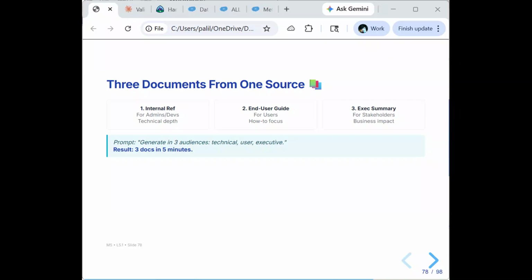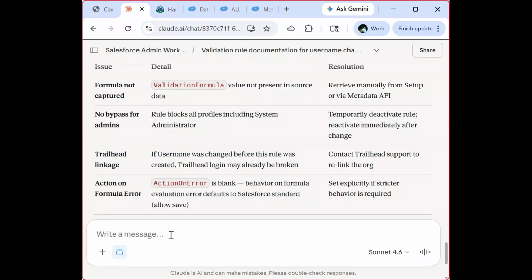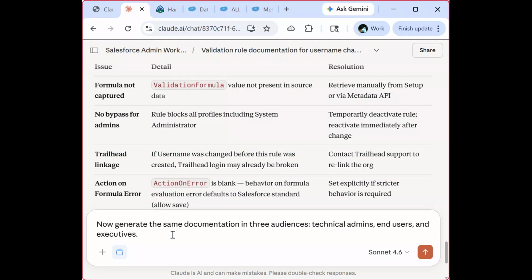Now we will go back to our Claude, and there we'll just say, now generate the same documentation in 3 audiences. I'll just copy paste: now generate the same documentation, 3 audiences, technical audience, end user, and executive.